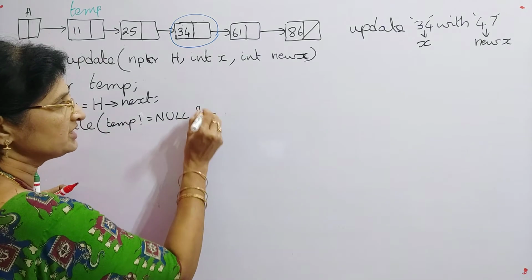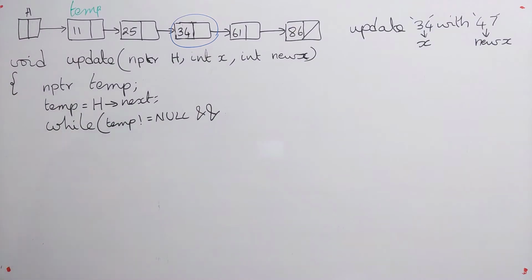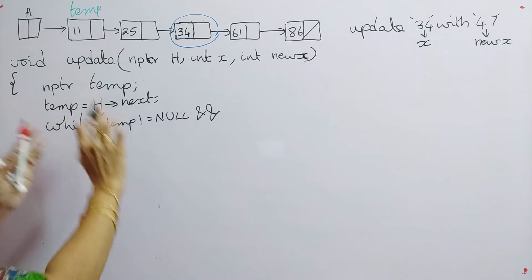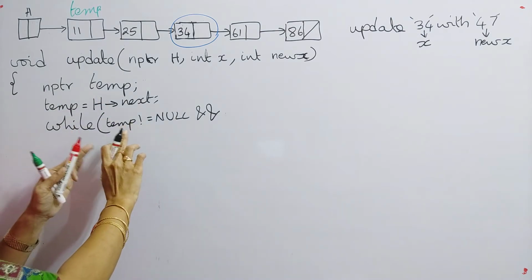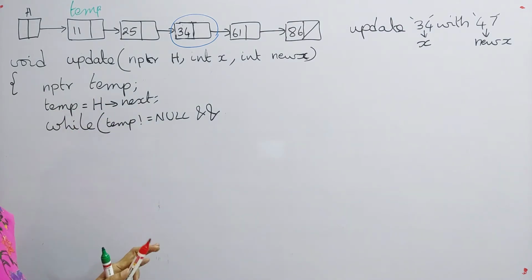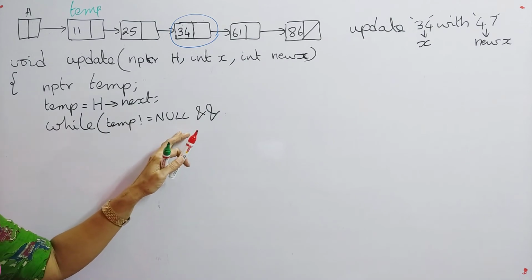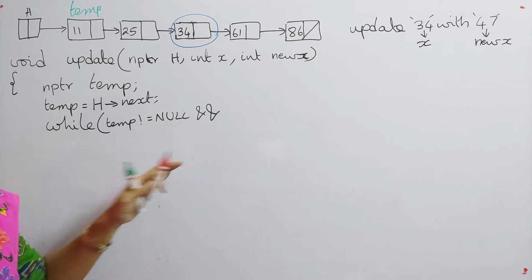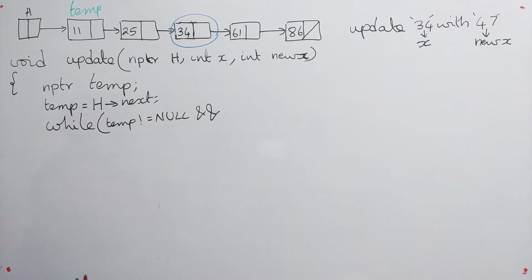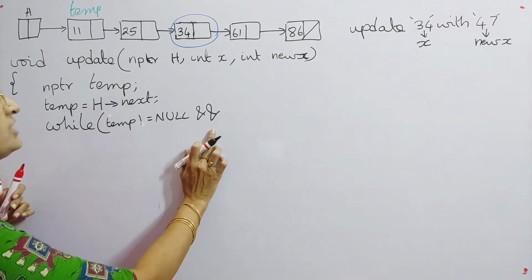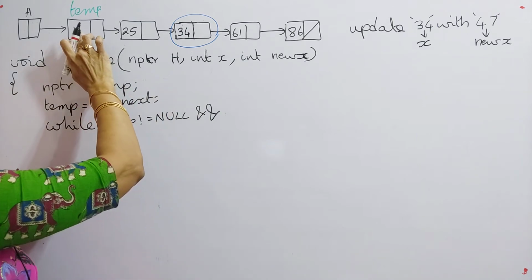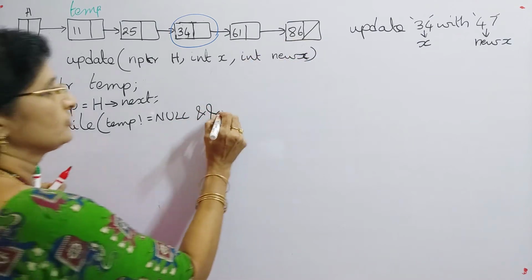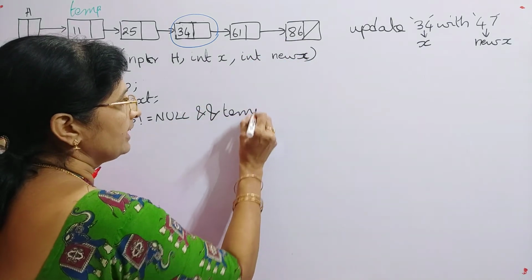And that means first of all we are checking whether there is a node or not in temp. So if you want to check it, then you have to check it with temp not equal to null, which indicates that node exists in temp. Okay. So then what do you have to check next? You have to check the data, that is temp data, with your value to be updated.